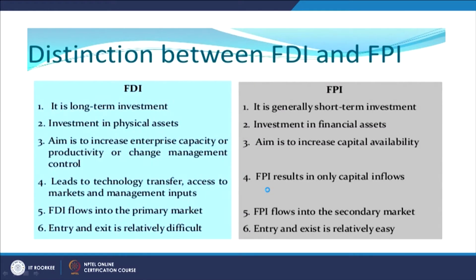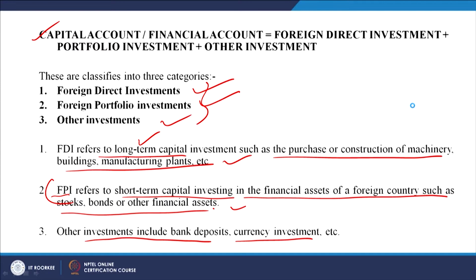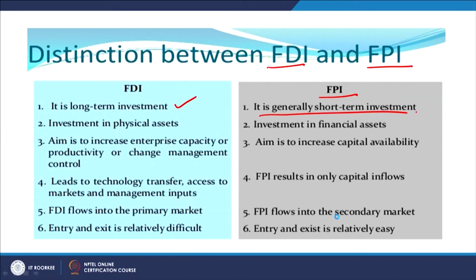Now, what is the difference? Let us understand. For some people they might not be very clear about the difference between FDI and FPI. So, as I said, FDI is a long term investment in, let us say, assets, right. FPI is a short term investment in maybe the stock market, or financial assets, for example, bonds, stocks, etc., right. Investment is in physical assets, investment is in financial assets. So, this one has to be very clear, right.